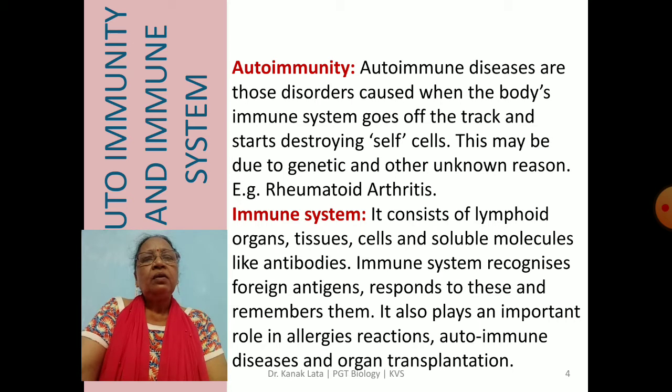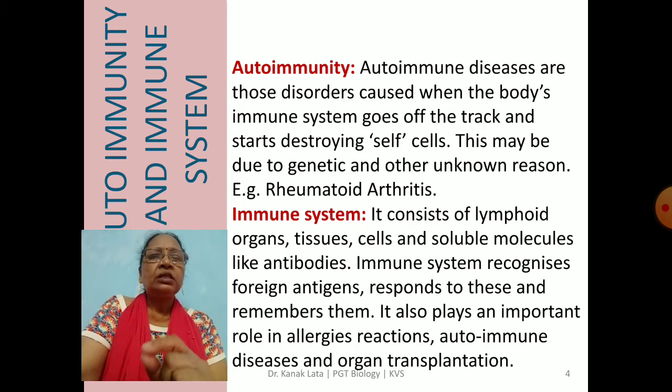Now let us see what the immune system is. The immune system generally consists of lymphoid organs, tissues, cells and soluble molecules like antibodies. Due to these, our body's immune system works.